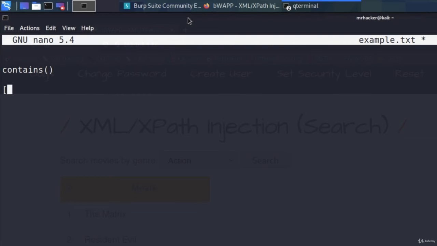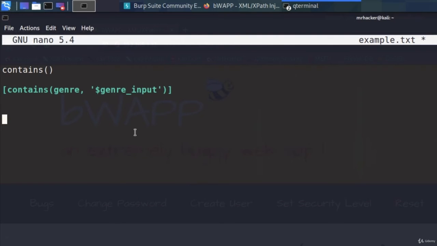Open square brackets, contains, open normal brackets, genre, comma, and then single quote, $, and something like genre input. It doesn't have to be called like this, but let's just assume that the application could have code that looks something like this. So if the genre input is contained in the genre name, then it will just load that genre. So let's also use this contains function ourselves to try to get everything that the application offers outputted.